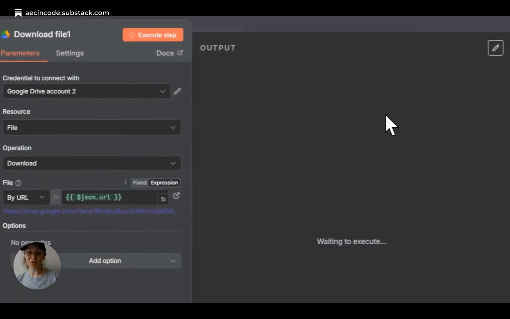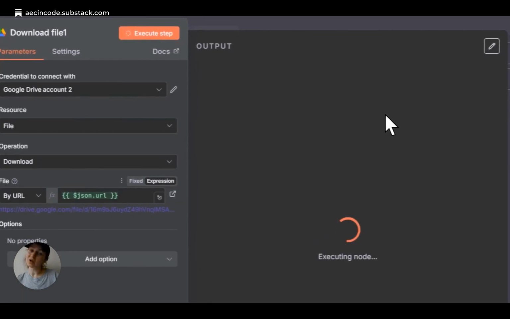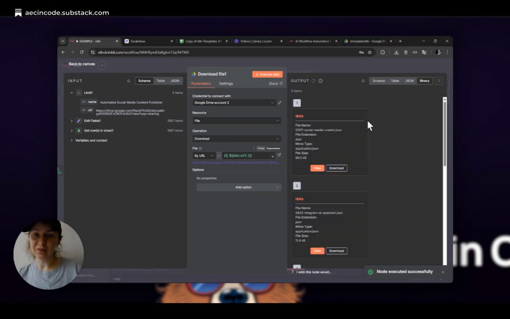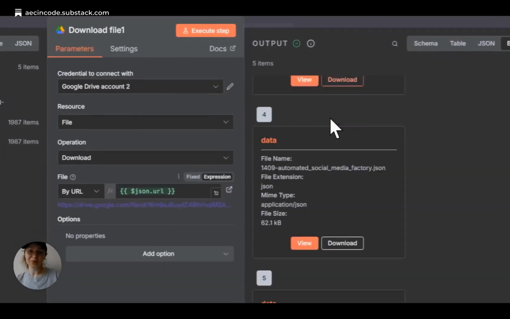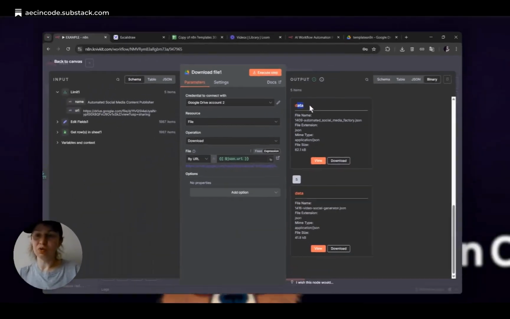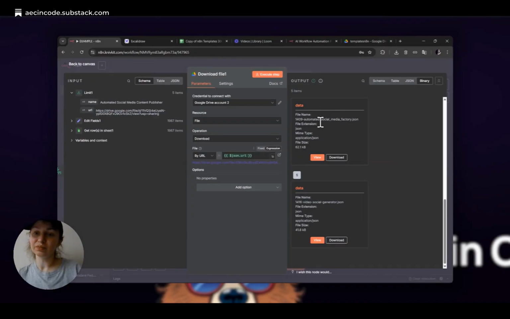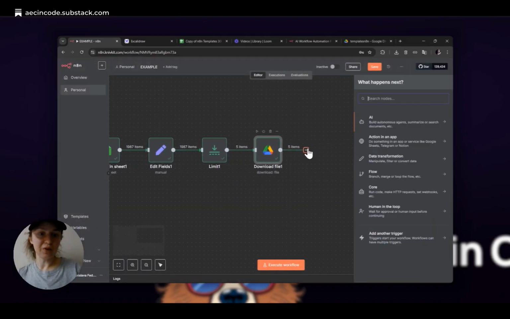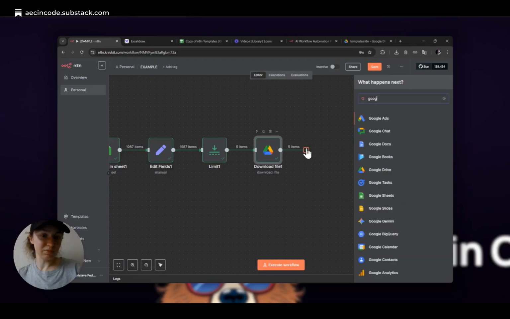In a few seconds, we can see that all our 5 files, or better, their contents, have been downloaded into data. Great, this is the file name that we expect to receive. And now we want to upload it on our Google Drive. So the next one is Google Drive. Upload file. Google Drive account, file, upload, data.